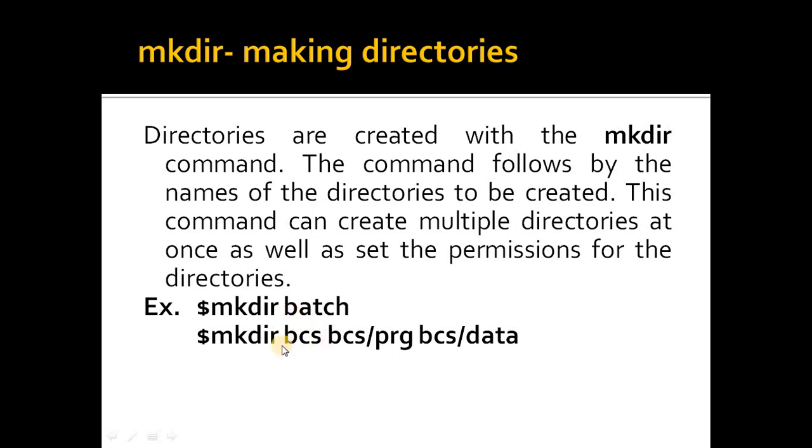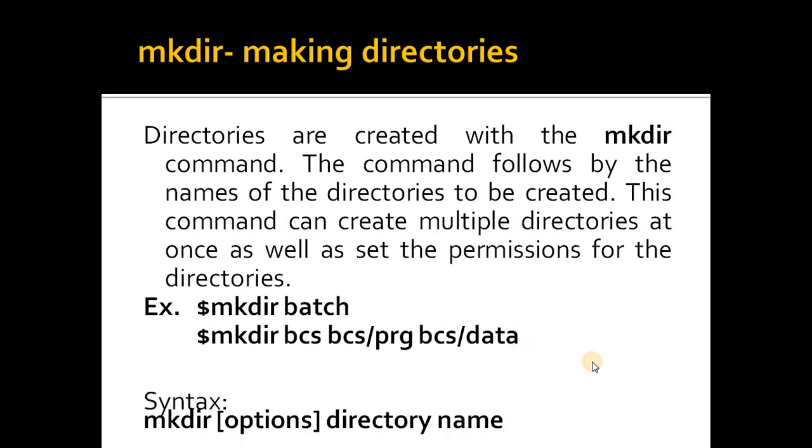In this bcs directory it will create the subdirectory program and one more subdirectory data. So firstly it will create the bcs directory, and in this bcs directory it will create the program subdirectory and data subdirectory. So this is for a single directory and this is for multiple directories.